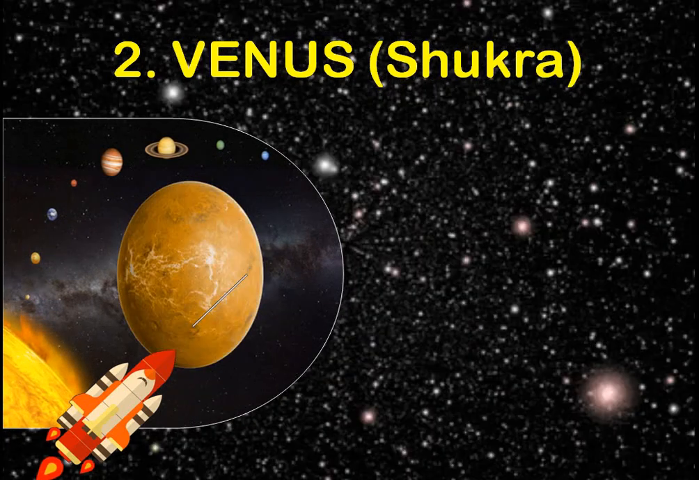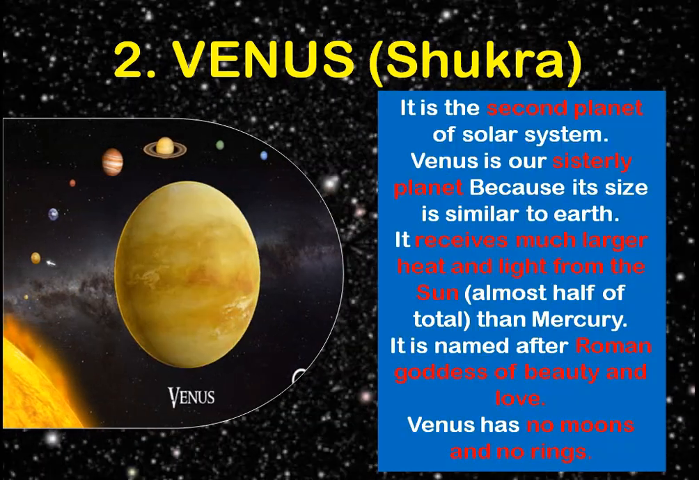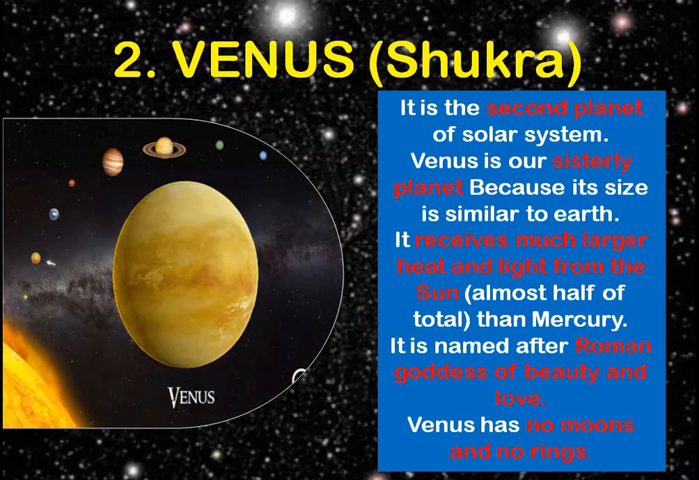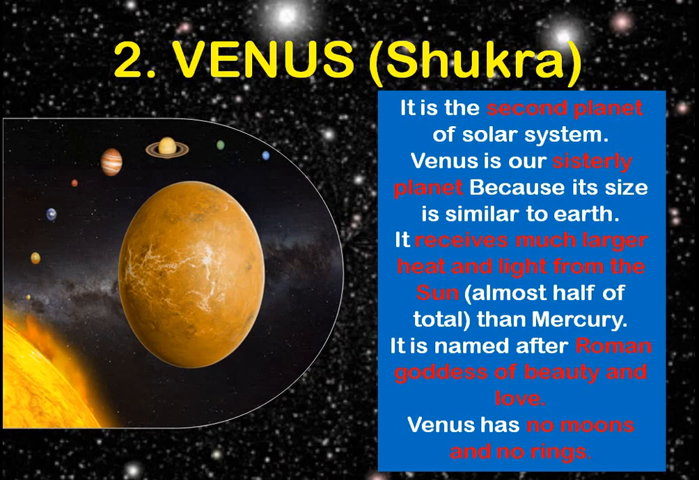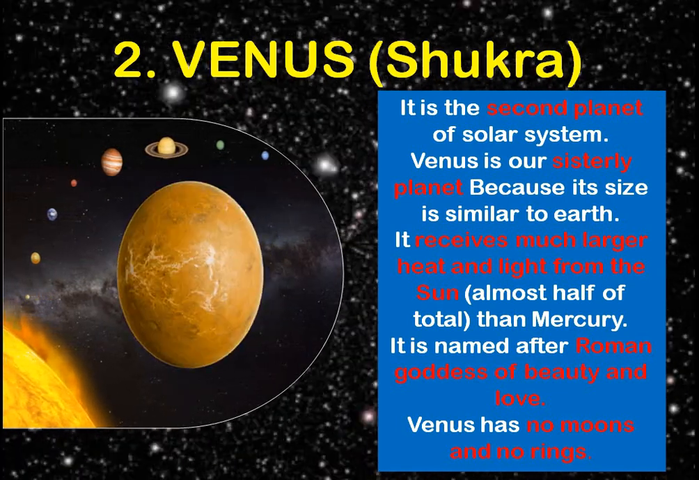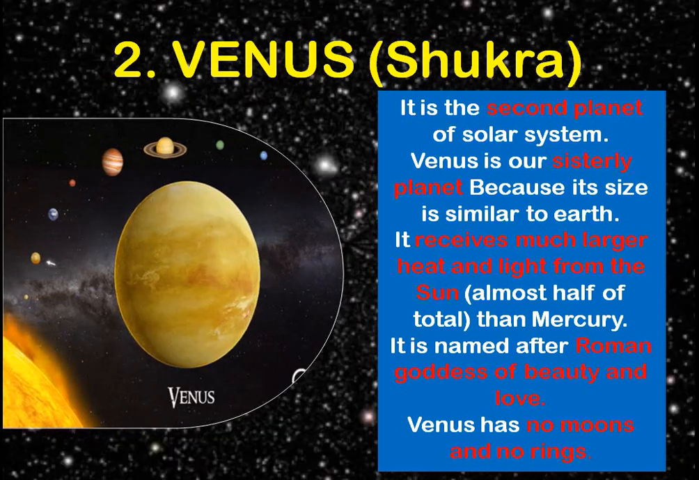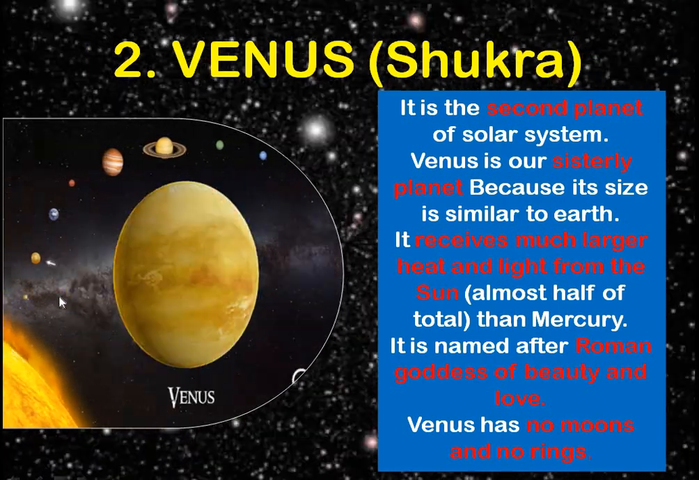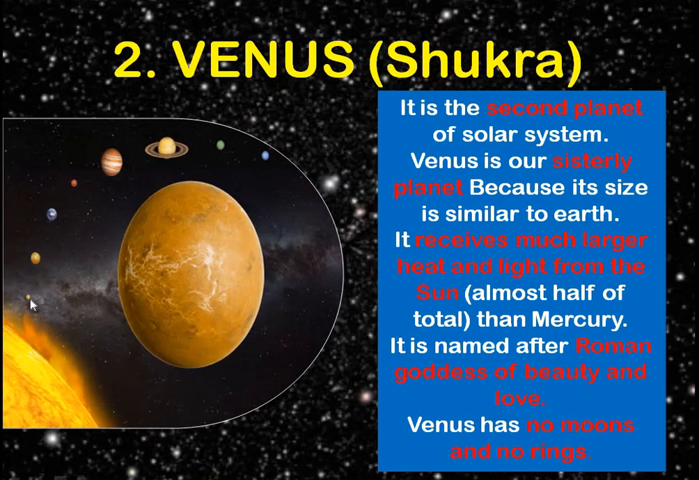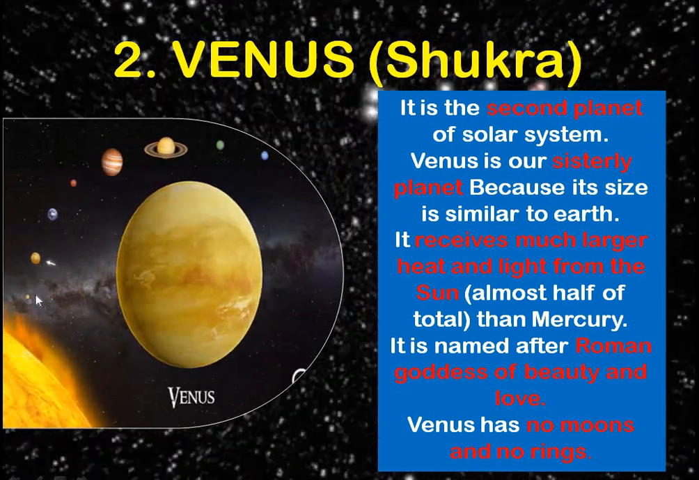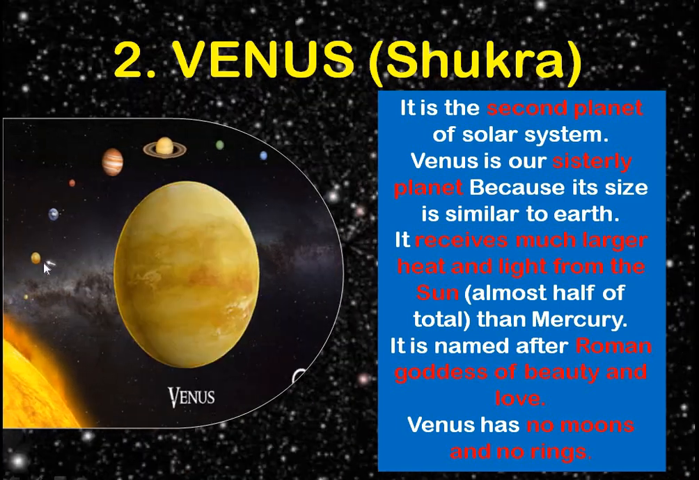Now coming to the second, which is Venus. Venus is the second planet of our solar system. It is also the sister planet of Earth, because its size is similar to the Earth. In comparison to Mercury, Venus is bigger. Look here, if this is Mercury, this is Venus. Follow the arrow.